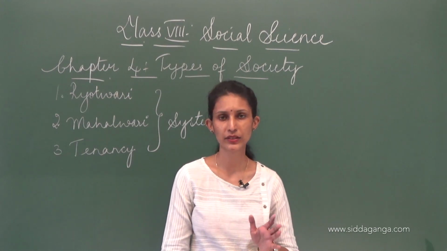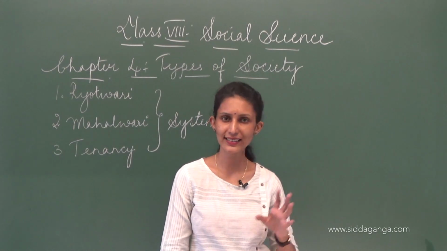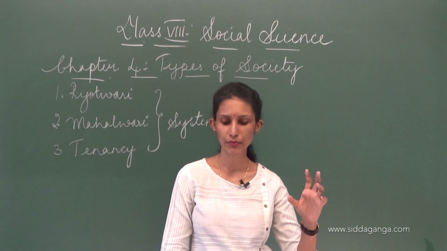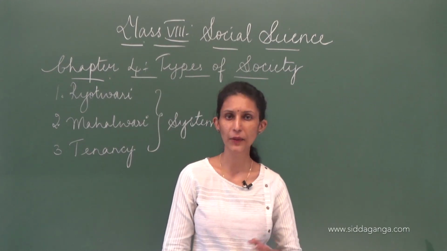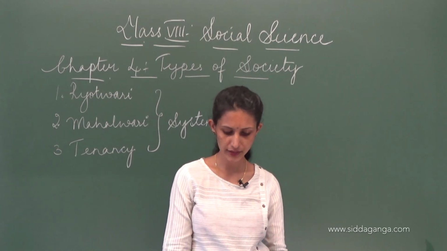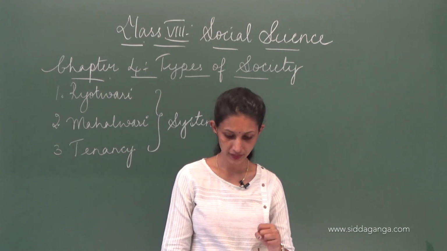Now, when zamindars were looting people like this, harassing the farmers, and exploitation was happening, the Court of Directors wanted to stop the farmers from this kind of exploitation, and they introduced the Rayatwari system in 1807.